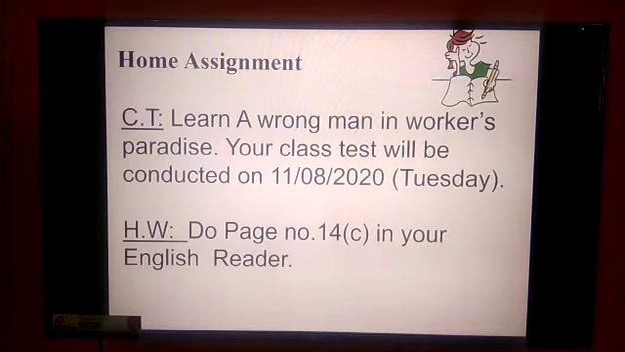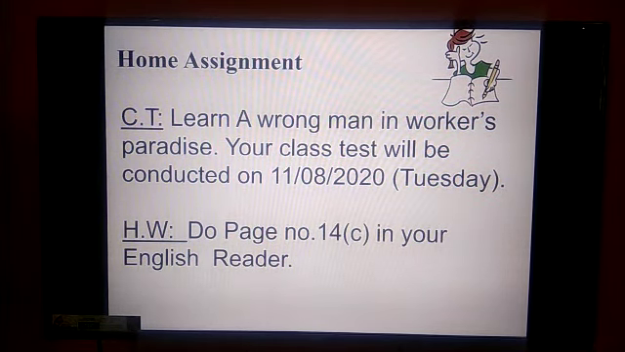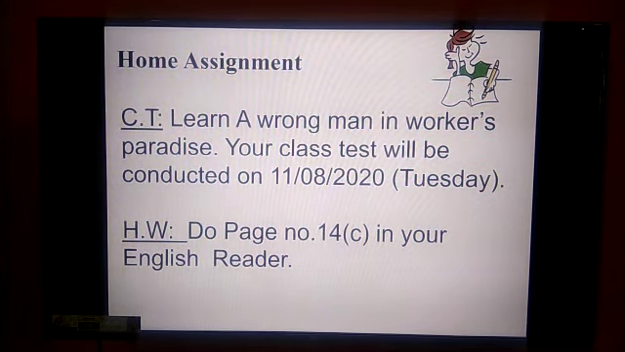So now, to end up, the home assignment. I think you all remember you have a class test on Tuesday, 11/8/2020. The lesson is "A Wrong Man in Workers' Paradise," and your class test will be conducted on Tuesday. So don't forget, remember that. And for the homework, what you have to do is page number 14, first lesson, in your English reader. That is only the preposition. Just do it and post it for the homework.